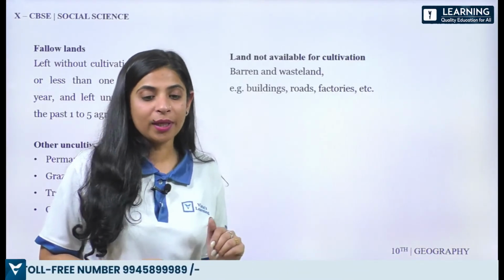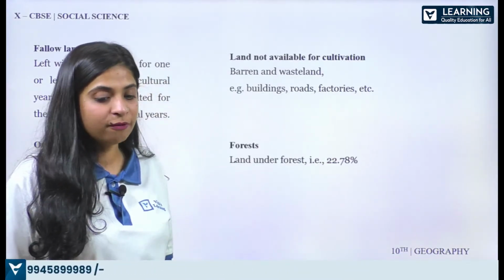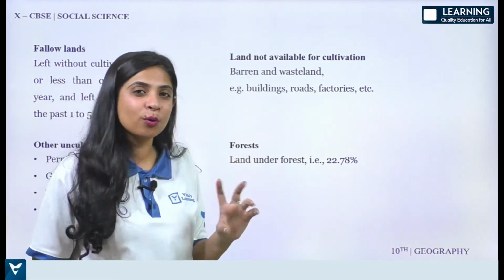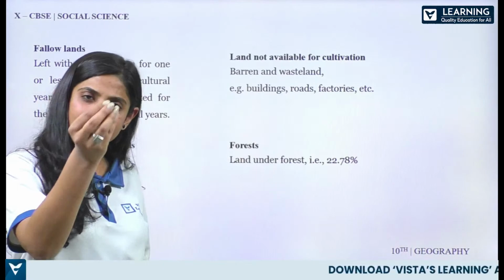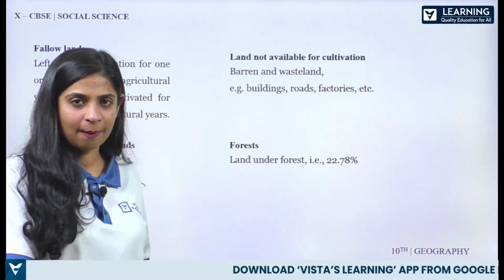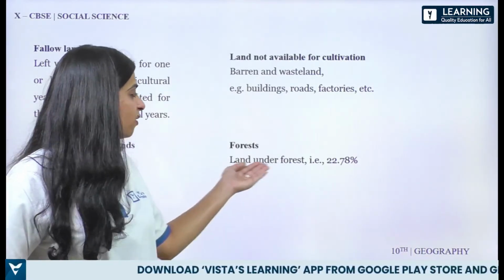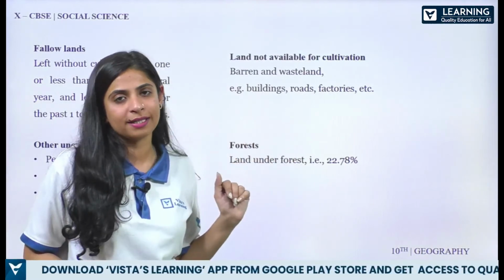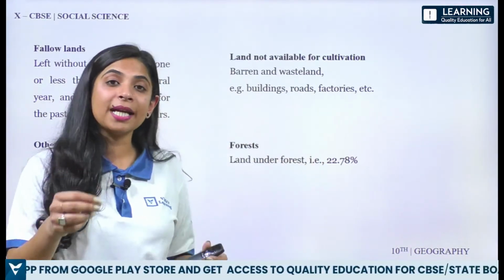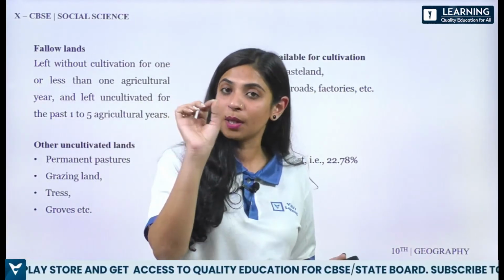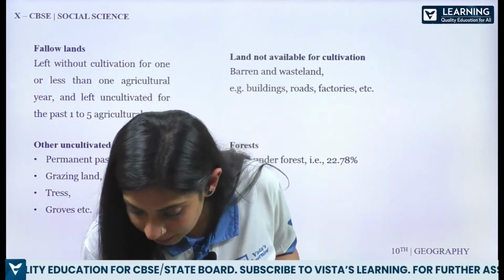Fine. Now with that, let's move ahead with forest. Now forest में आपको इतना कुछ जानना नहीं है. This is the other uncultivated land. बस आप वहाँ पे example quote करोगे and just give the percentage. कितना percentage forest land है हमारे world में? That is 22.78%. In CBSE, I'm telling you guys, अगर आप percent और numbers पे बहुत focus कर रहे हो ना, तो आपको काफ़ी help मिलेगा.